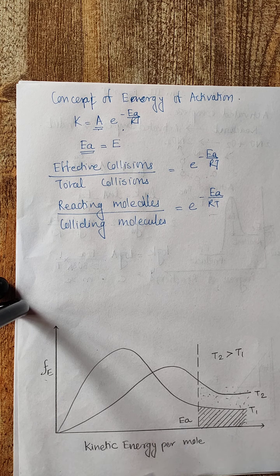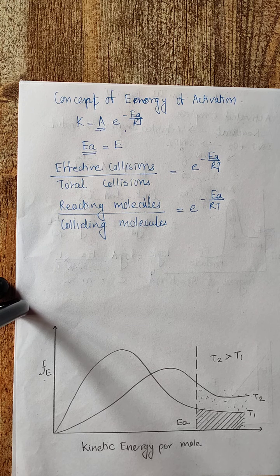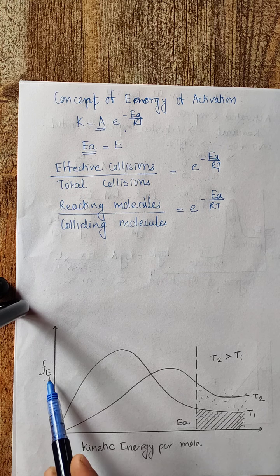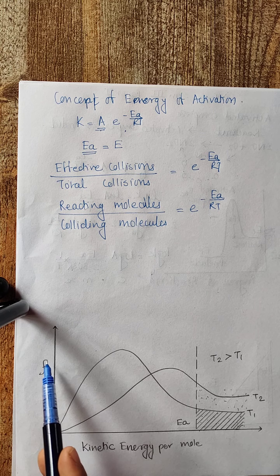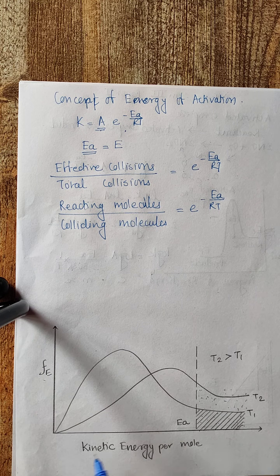Consider a chemical reaction for which we plot a graph at two temperatures T1 and T2, where T2 is greater than T1 and the difference between the two is 10 degrees. We plot the fraction of molecules possessing energy equal to E against kinetic energy per mole, for the two temperatures T1 and T2 which differ by 10 degrees Celsius.